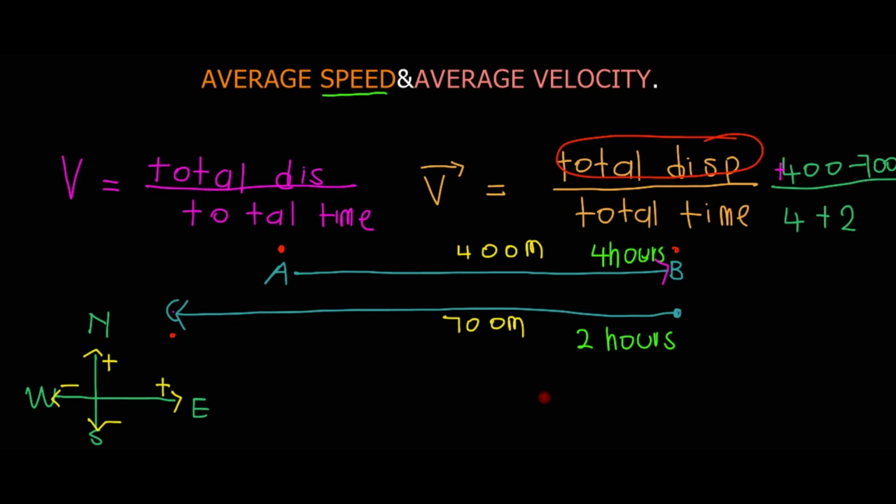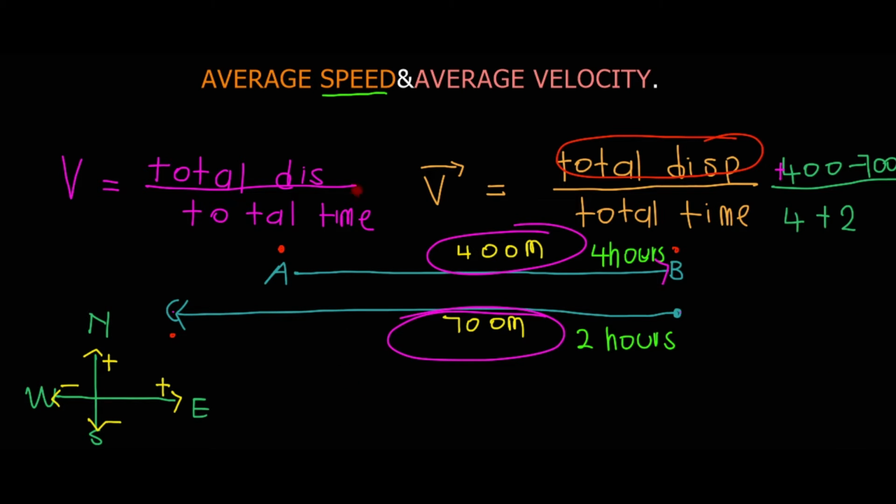So it's important to know that displacement is a vector quantity, and distance is a scalar quantity. Distance is always positive, so that is why for distance we added 400 and then added 700. Distance can never be negative, but displacement can be negative or positive.